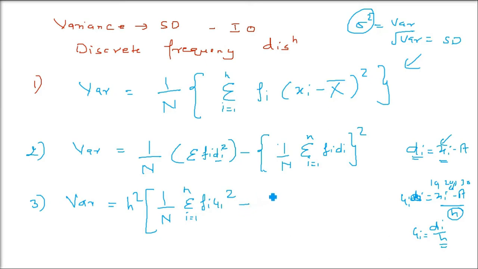And then subtraction, the whole thing inside the bracket: 1 by capital N, then sigma fi ui, and this whole square, i equals 1 to n, with the bracket closed. So this is how we have to do it. The first is quite easy, but we'll see how to do the completion.